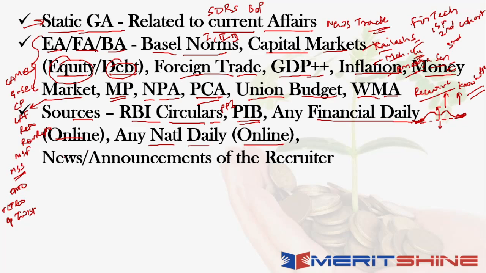The other thing is, for example, a very simple case: in one of the exams there was a question about NIRVIC. NIRVIC is relevant from the context of the insurance sector, and it is related to export promotion and how you ensure things are happening from a promotion standpoint for exports.